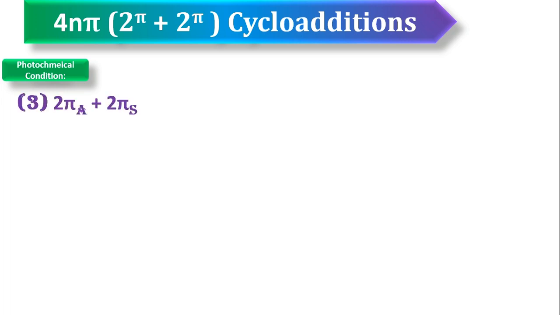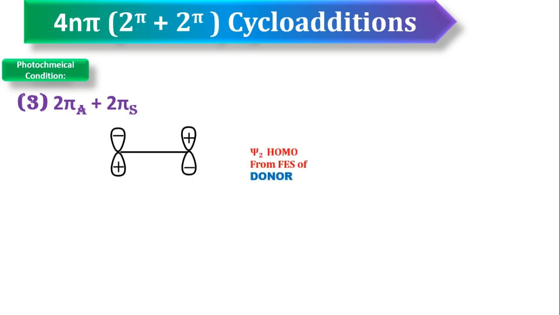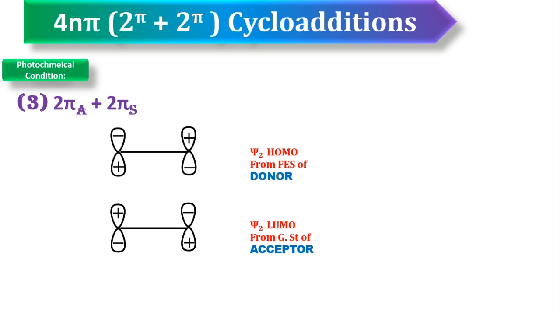Antra supra mode of addition. Again select the Psi2 molecular orbital of donor from the first excited state, and Psi2 molecular orbital of acceptor from the ground state. So the first one is HOMO, the second one is LUMO. The first pi partner is now undergoing antra mode of addition, the second one is undergoing supra mode of addition. So that's why you connect these two.